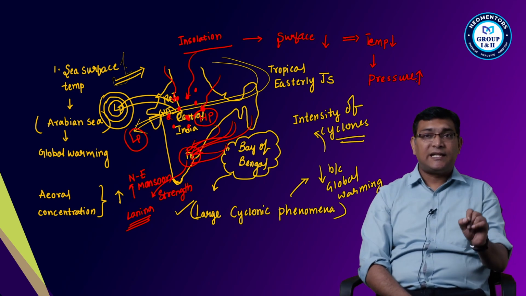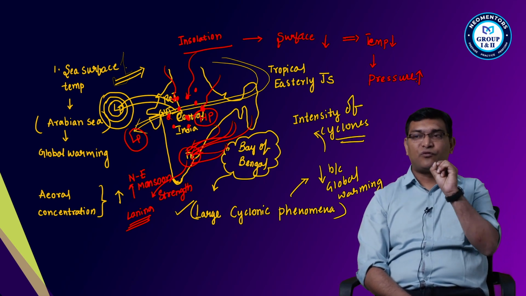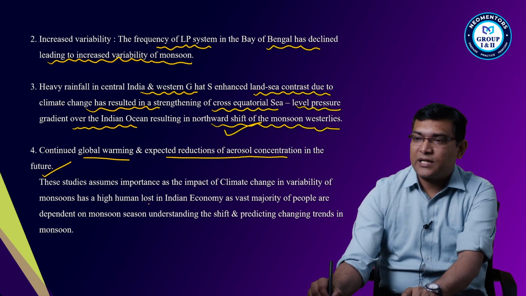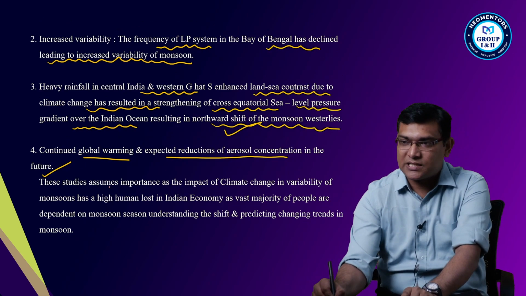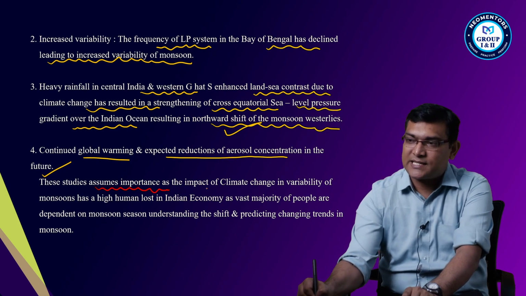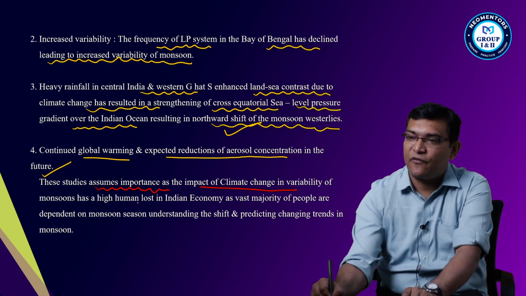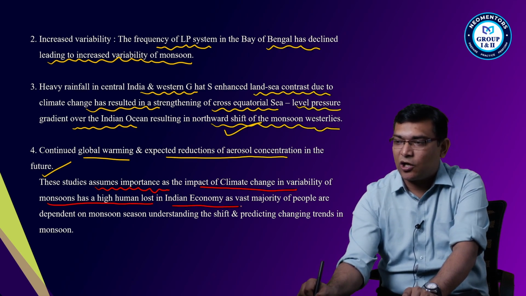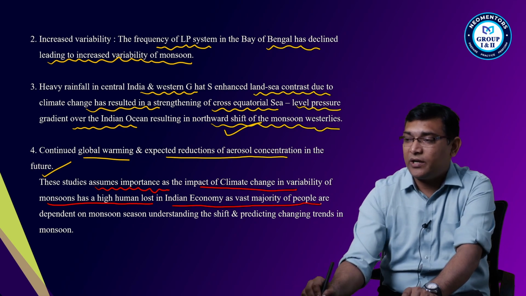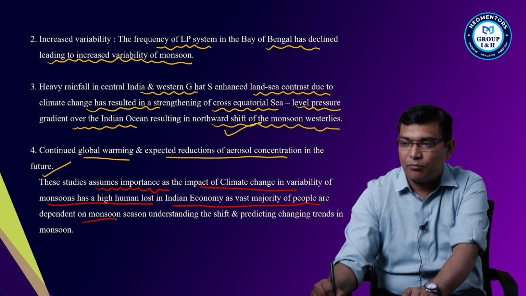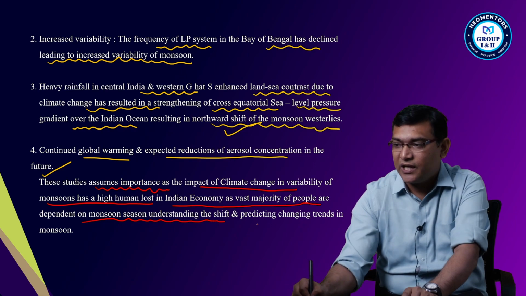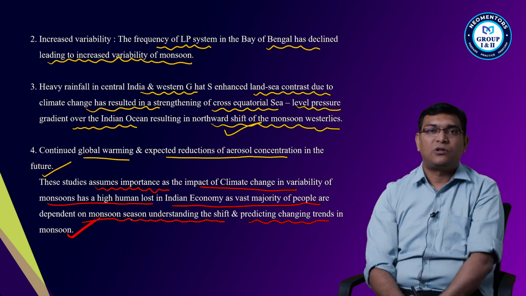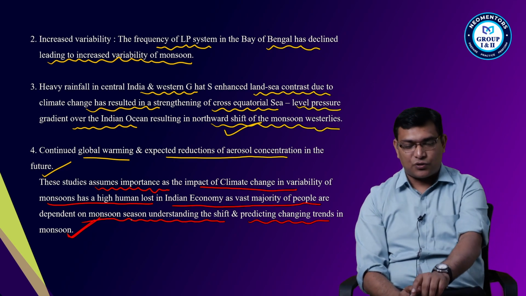So we can say that the pattern of the monsoons is changing in this case, right? So the conclusion can be drawn like this. These studies assume importance as the impact of climate change is variability of the monsoons, with high loss to the Indian economy, as the vast majority of the people are dependent on monsoonal seasons, so undertaking the shift and predicting the changing trends in the monsoons is important. Okay, so this is about your first question.